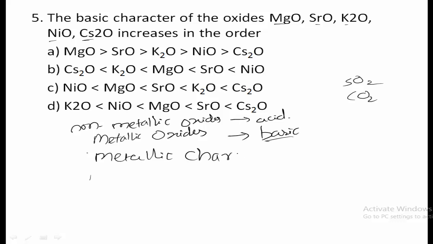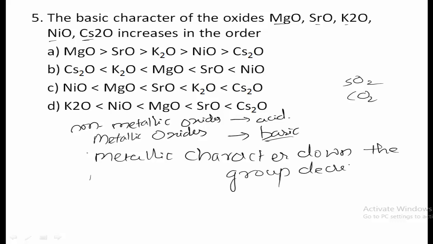character down the group decreases. Okay, metallic character down the group decreases. So thus you have to see which one lies above the periodic table and below the periodic table. So here the magnesium, it is the second group element, lies first, and then you will observe the potassium which